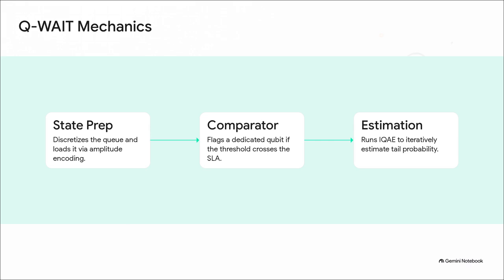Second, we have the comparator oracle. Think of this as a brilliant little alarm circuit. It flags a dedicated target qubit, an objective qubit, if the queue length crosses our SLA threshold. It literally screams, "Breach!" Finally, estimation. The algorithm runs that iterative quantum amplitude estimation on this setup to estimate the exact probability of that tail event occurring, narrowing down the confidence interval with every iteration.